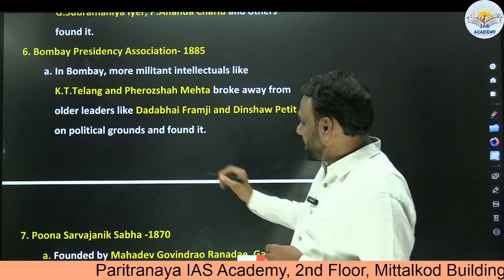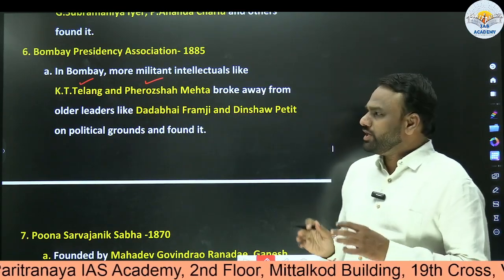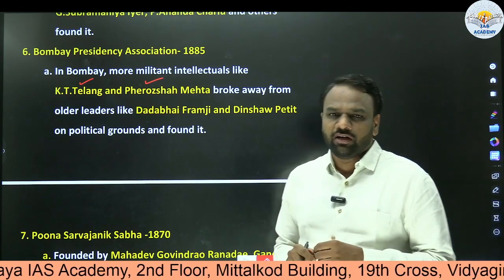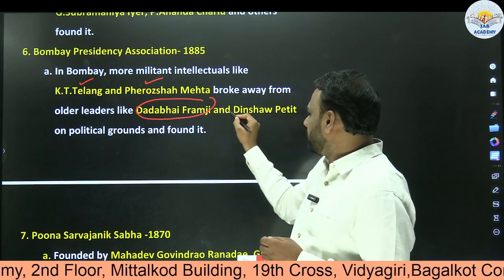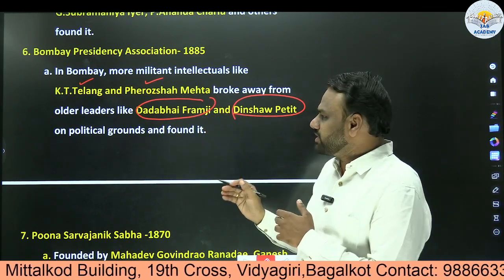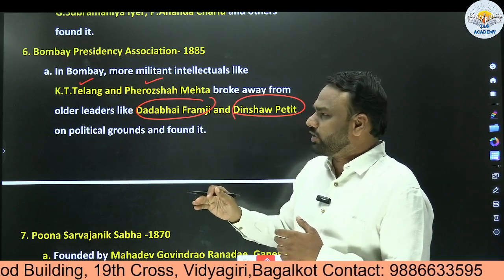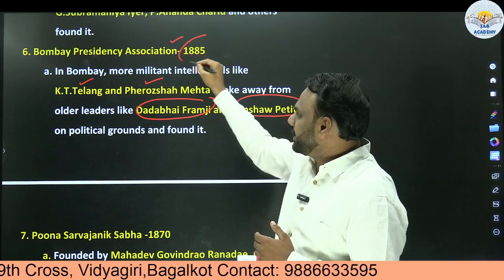by intellectuals like K.T. Telang and Feroz Shah Mehta. Initially they were part of another organization, and in that organization the leading men were Dadabhai, Framji, and Dinshaw Petit. K.T. Telang and Feroz Shah Mehta had differences with them, so they came out of that organization and started a new organization, that is the Bombay Presidency Association, in 1885.